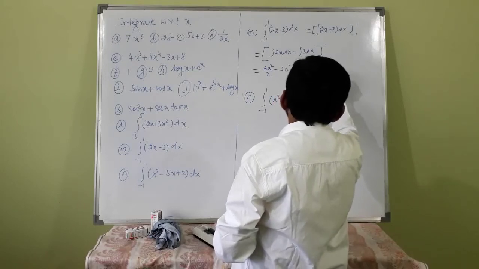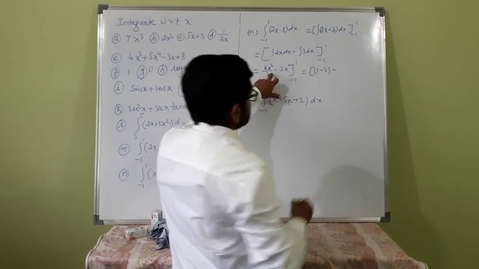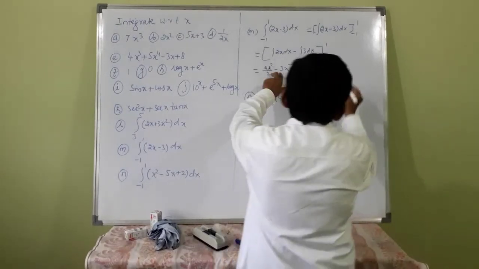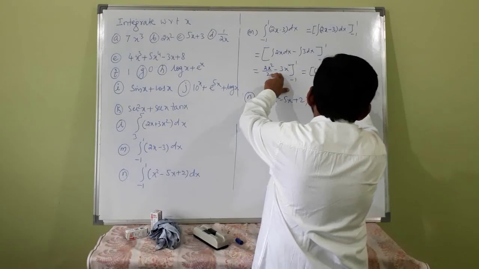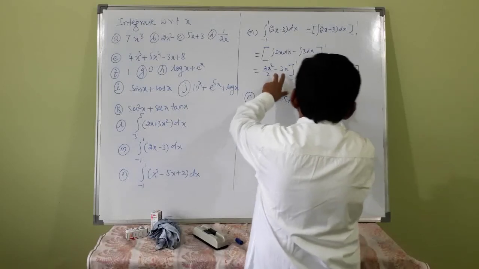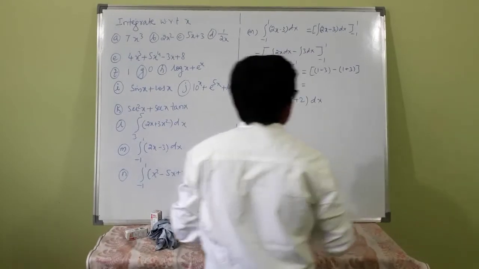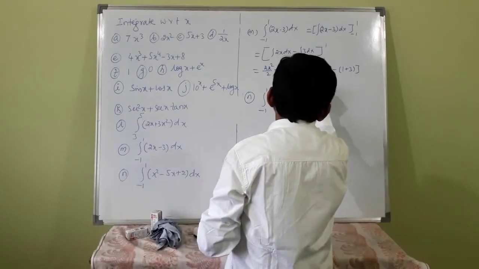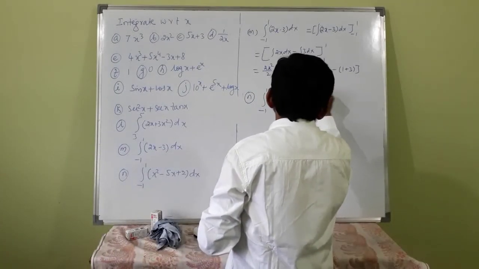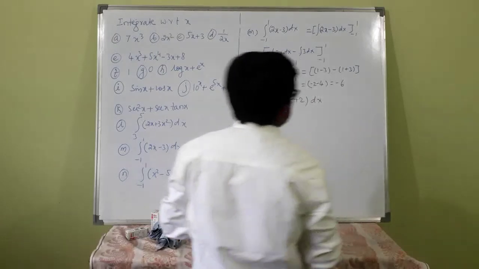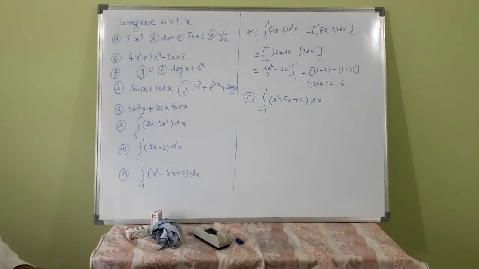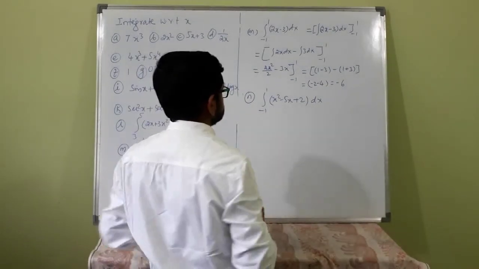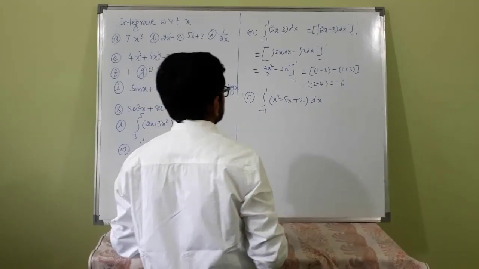Minus of, now you put minus 1, that is 1, minus of minus, plus 3. So this is minus 2 minus 4. The answer is minus 6. You got it.